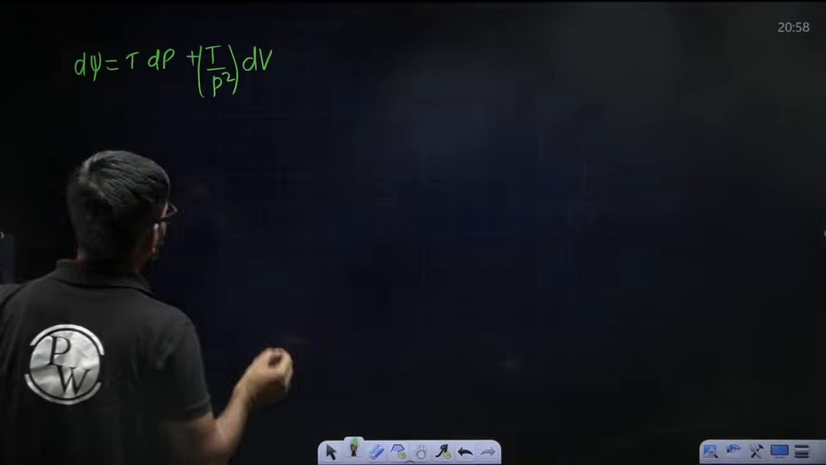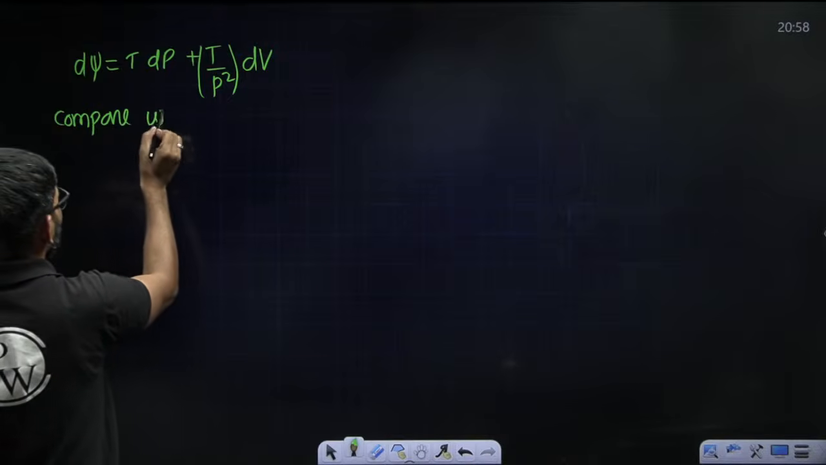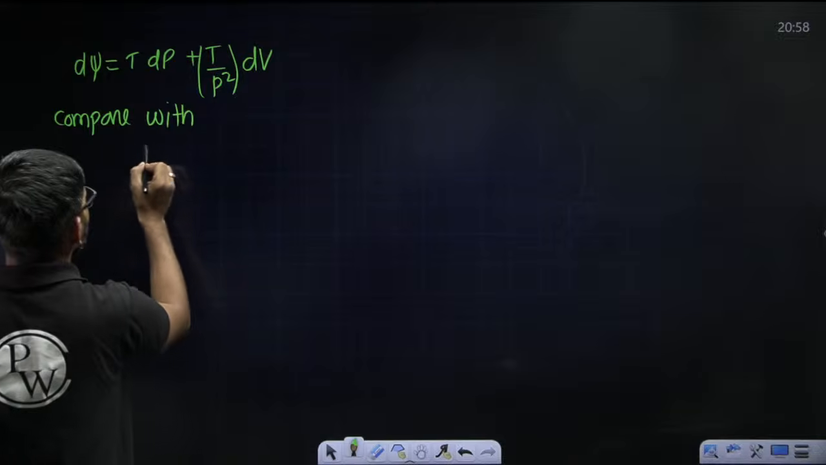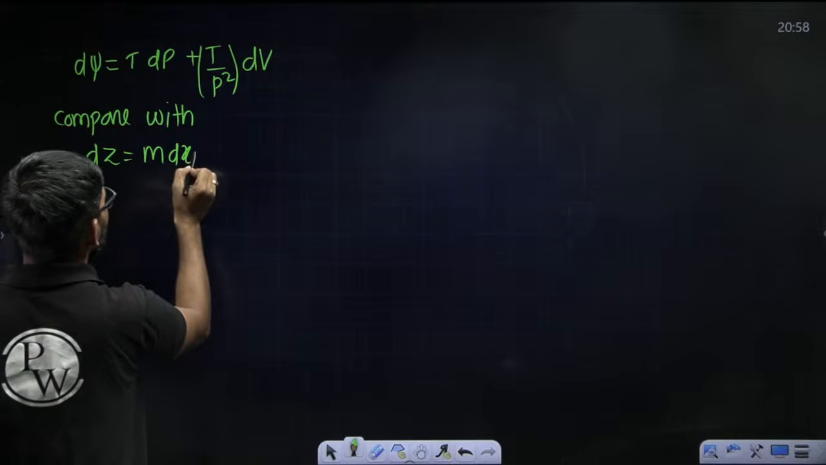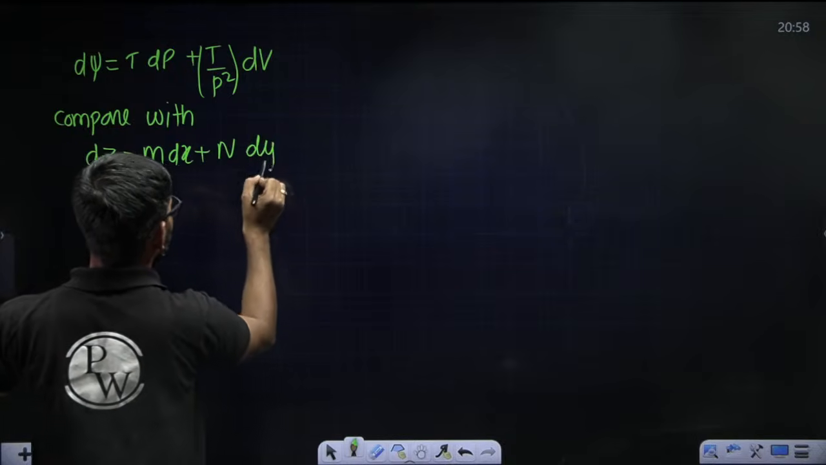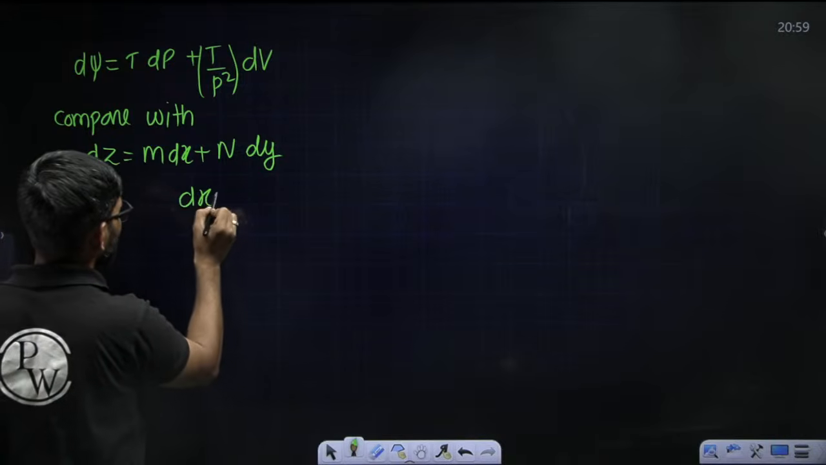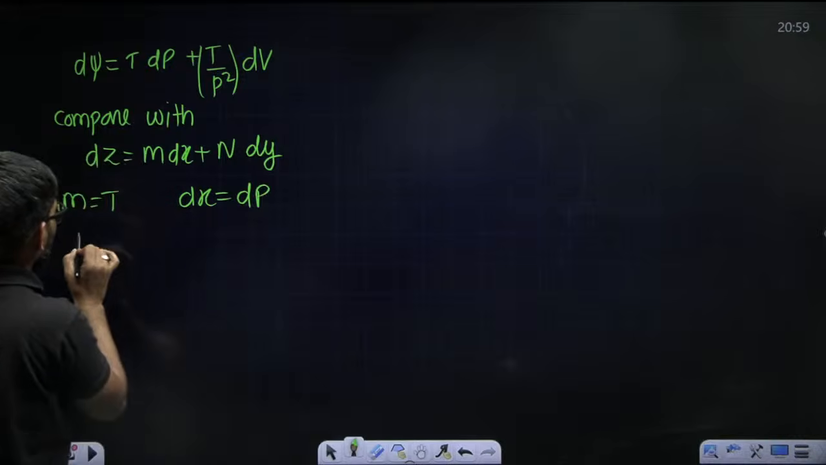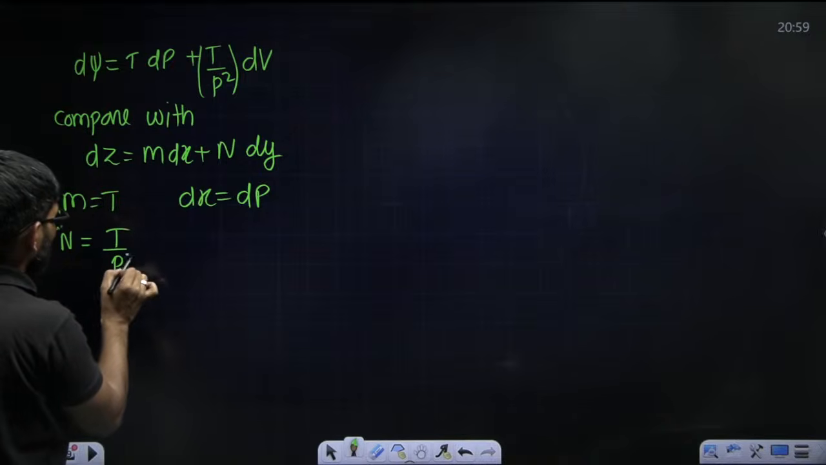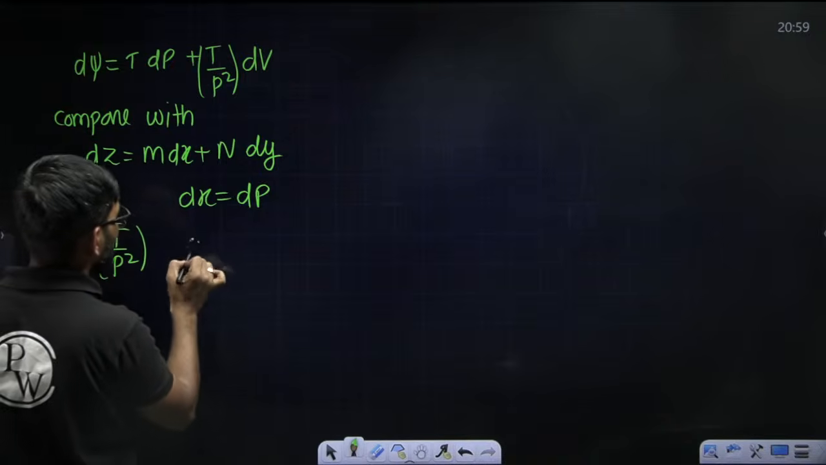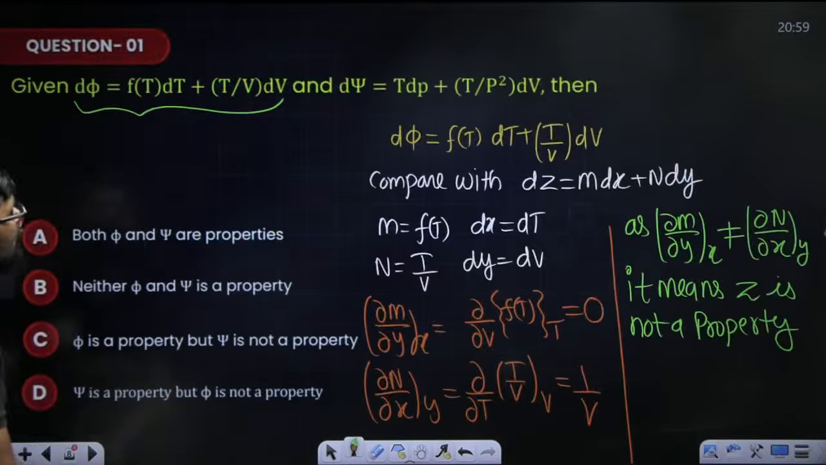Okay, now compare with dz is equal to M dx plus N dy. So M value is basically T, dx value is dP, N value is T by P square, and dy value is dV. dV or dT?